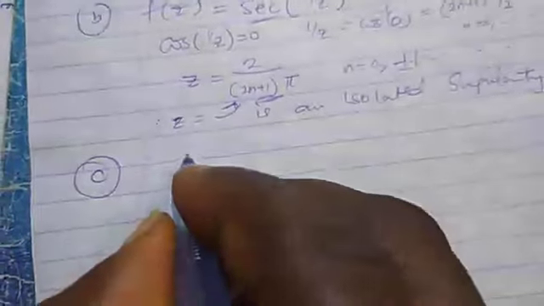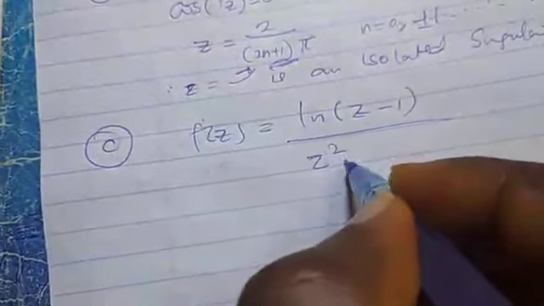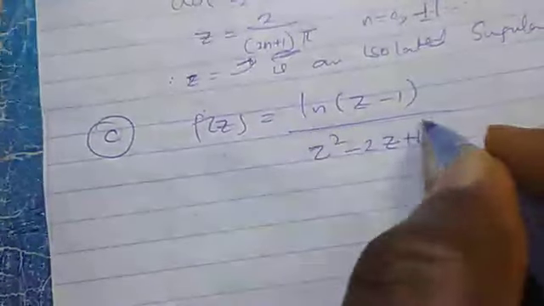So let's consider f of z equal to ln z over (z minus 1) all cube.